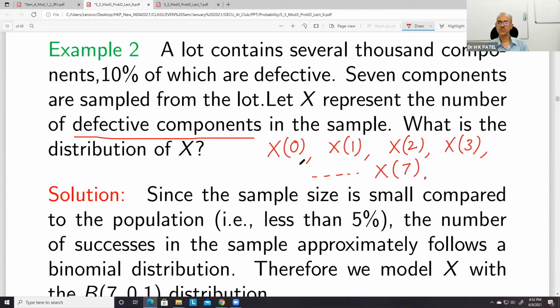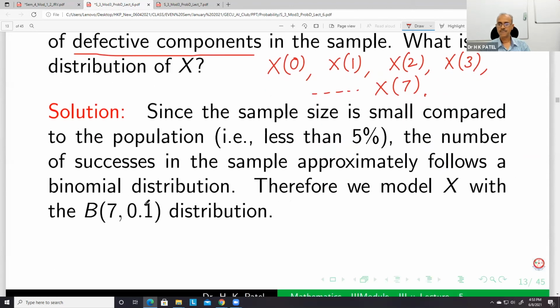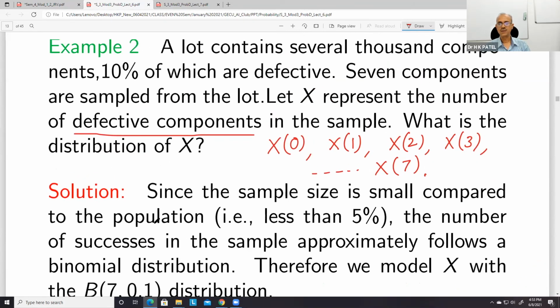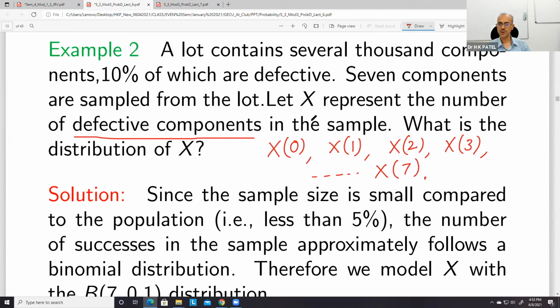So these values we have to obtain: x0, x1, x2, x3, up to x7, because there are seven components sampled from the lot. So n is 7, and the probability of success, we can assume that this is the probability of success.